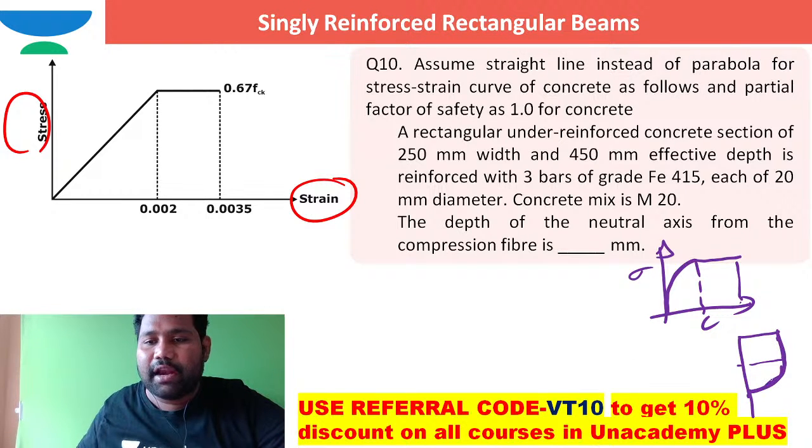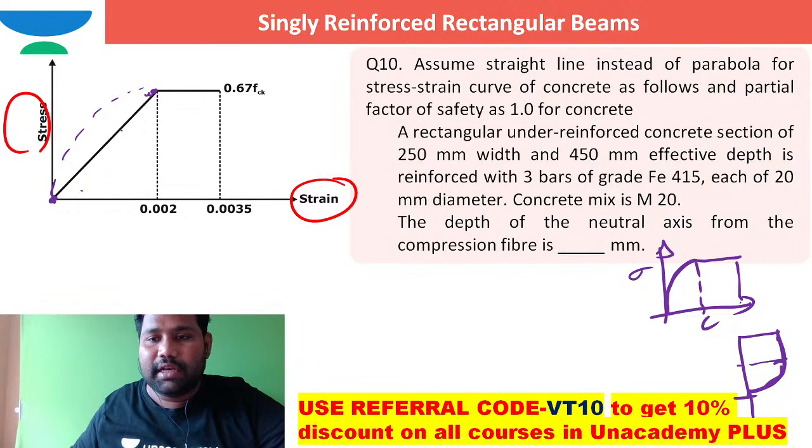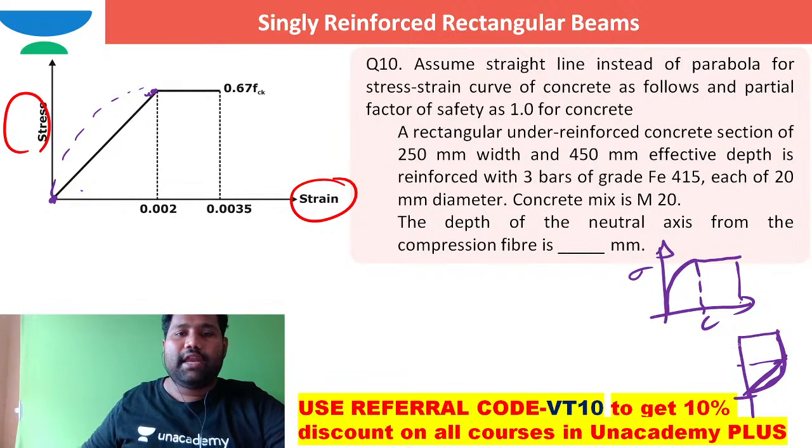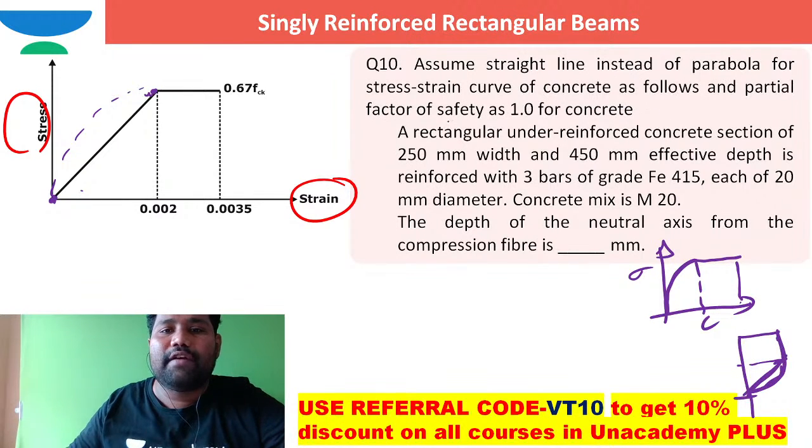Here instead of a parabola from this point to this point, actually there is a parabola from here to here. If these 2 points are merged with the help of a straight line in this way, then they are expecting us to assume a straight line instead of a parabola for the stress strain curve of concrete, and the partial safety factor for concrete material is 1.